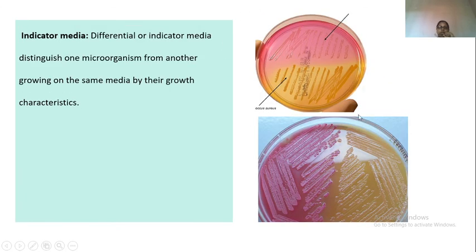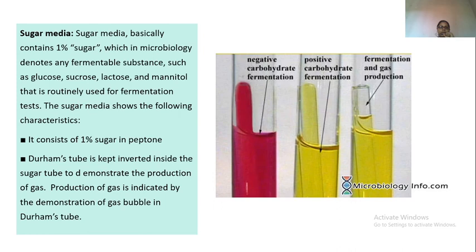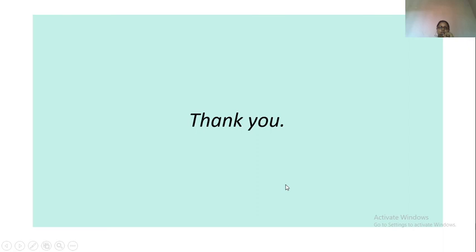Indicator media are the media with dyes or indicators which produce some colors, and based on the colors we know what character the organism is having. Transport media are the media that help in the transport of the sample and keep the organism viable. Sugar media are 1% sugar media with indicator that help us to know whether a bacteria can ferment a particular sugar, with or without the production of gas. So with that, we finish simple media.